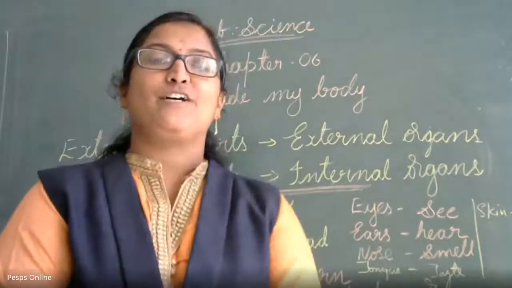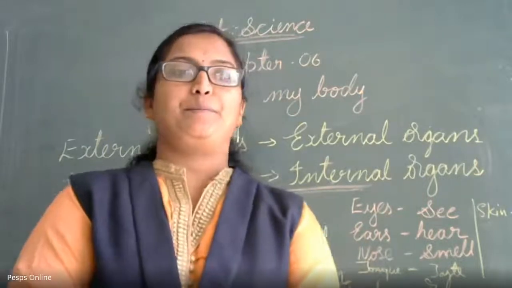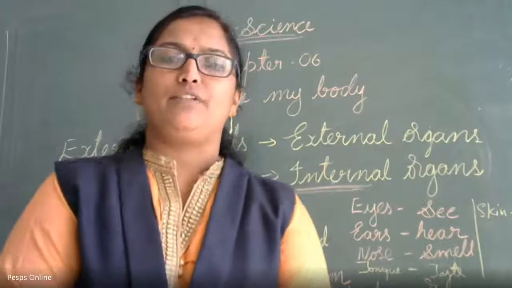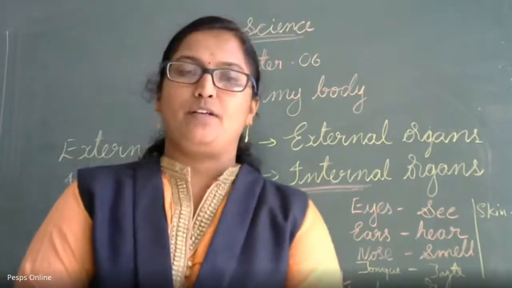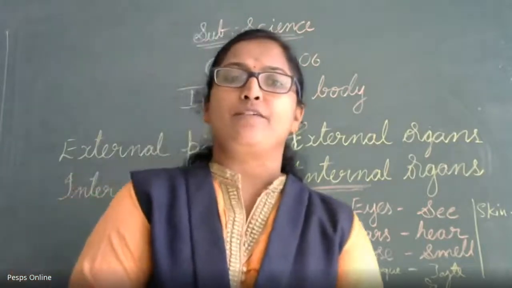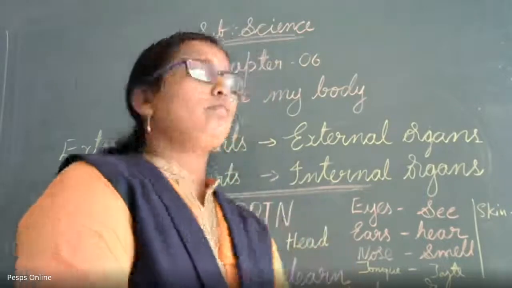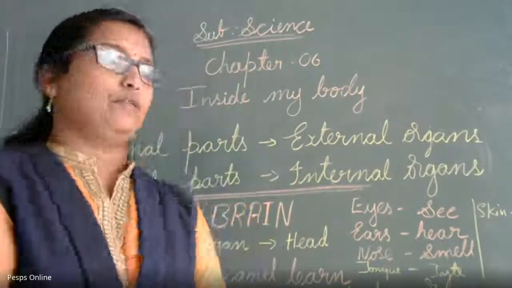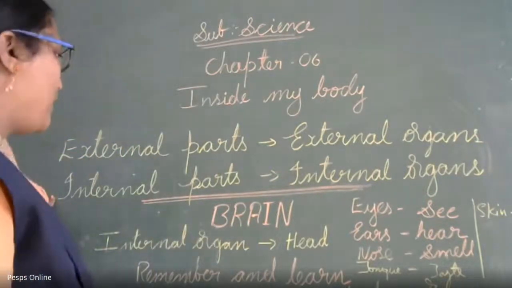Hello children, today we will learn a new chapter, inside my body. The human body is made up of many organs. You can see some of the organs from outside, but the organs which are present inside our body, we are not able to see. Right? See here. Our body parts are divided into two types: one is external parts and another is internal parts.